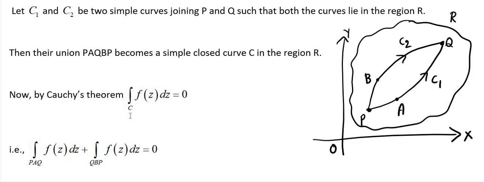But capital C is nothing but the union of C1 and C2. C1 means PAQ, that's why I am writing PAQ plus C2, which means QBP, equal to 0. Why 0? Because the RHS is 0. C means the union of PAQ and QBP.